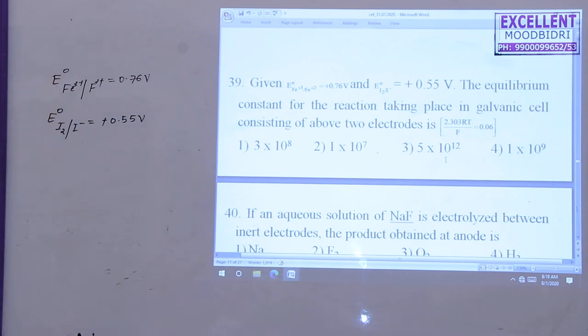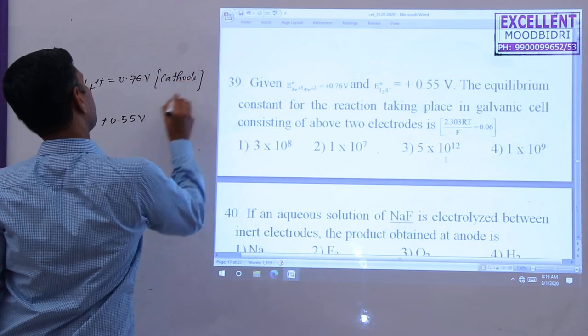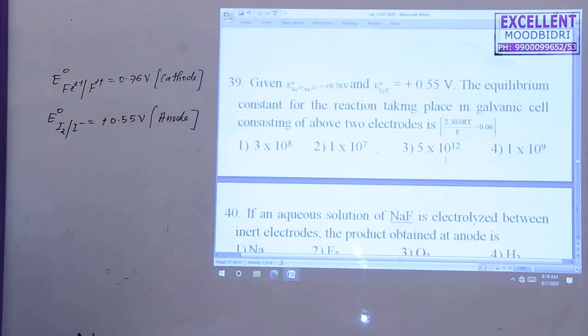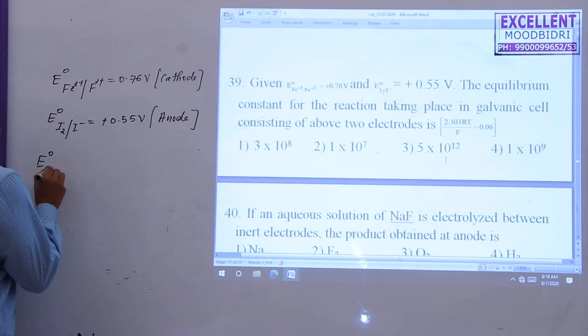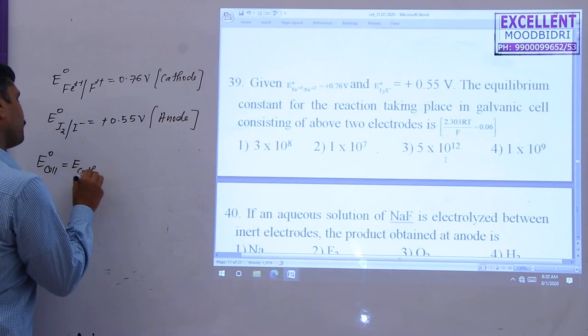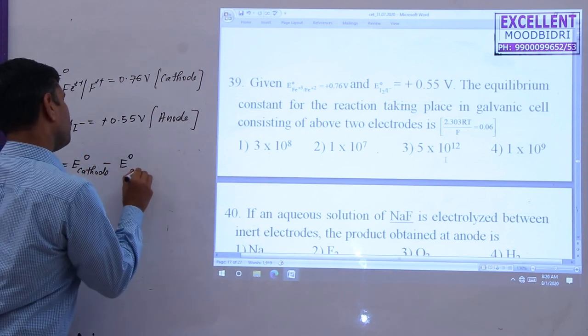First of all, you find out the cathode and anode during the reaction. So here this acts as the cathode, this one acts as the anode. Higher electrode potential acts as the cathode, lower potential acts as the anode. So first you find out E0 cell. E0 cell is equal to E0 of cathode minus E0 of anode.